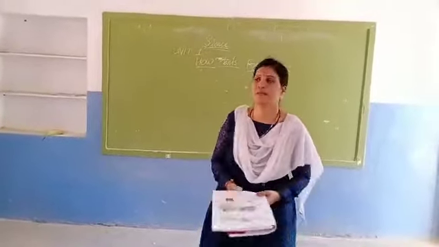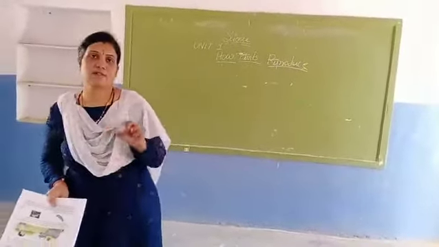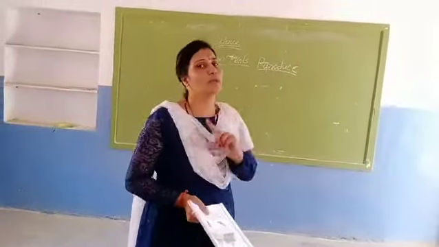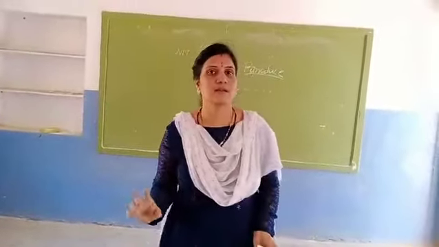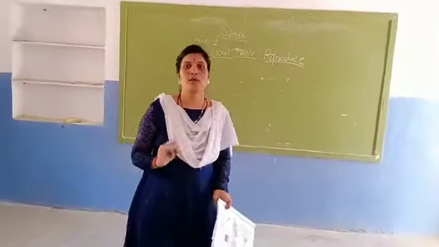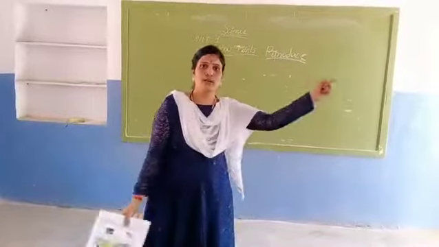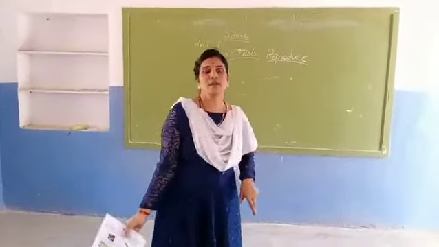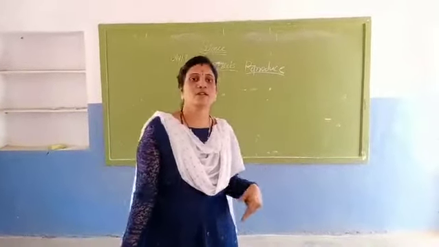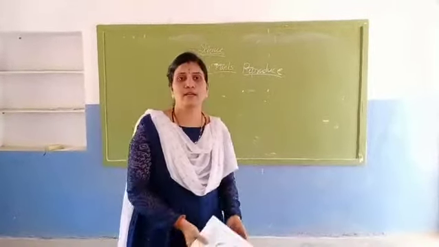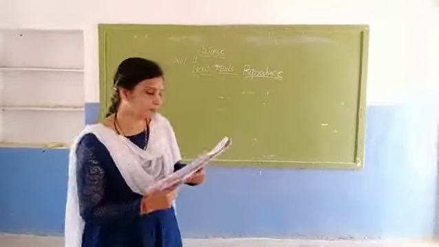Okay, next animals. Animals will also take a seed from one place to another place because they will roam here and there. Example, buffalo will go here and there and eat the grass. Everyone knows that. Buffalo, cow, all will roam here and there in the villages and eat the grass. If they are to give us milk, they need food, no? So they will roam here and there. With the help of animals also, the seeds will disperse.